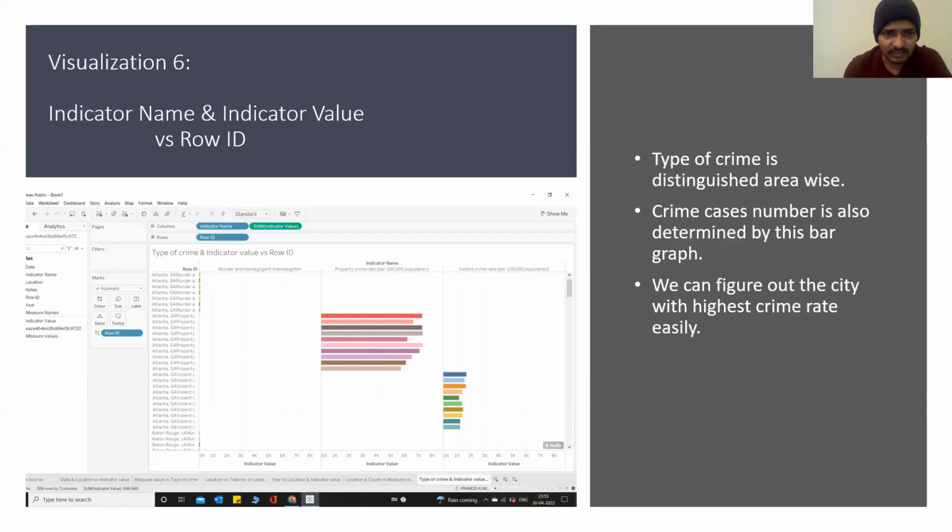It's easy for you through the visualization link, you can scroll and easily determine where murder and non-negligent has the least number of cases with the least bars. This also I divided as a row ID, that means the case number or something like that. Everything is registered with the row ID, so you can find which has the highest crime and how many cases have been registered in which place.